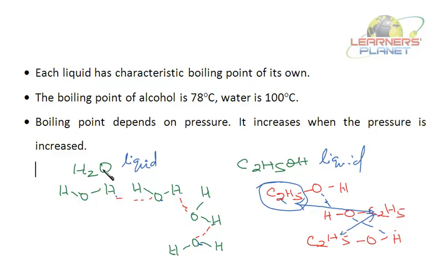Right? So the force of attraction between two molecules in the case of water is very high as compared to ethyl alcohol, where the force of attraction between the molecules is less. Why so? Due to the presence of this big ethyl group. This is ethyl alcohol. This is the ethyl group. So due to the presence of the ethyl group, there is also a force of repulsion between the molecules, and the force of attraction is less. So which will have a lower boiling point?